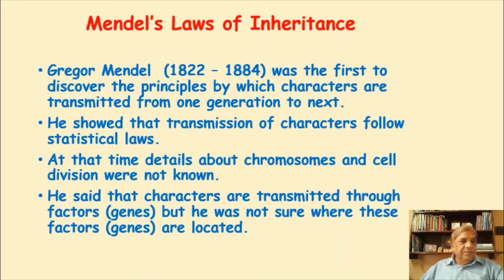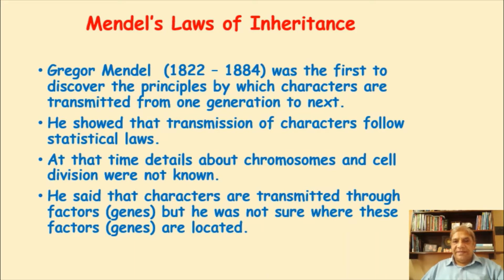Many facts about genetics and transmission of characters were already well known. As we discussed in the last lecture, offspring resemble each other in various characters, and they also resemble their parents. But the first scientific proof that characters are transmitted from one generation to the next and follow some rules or principles was given by Mendel.